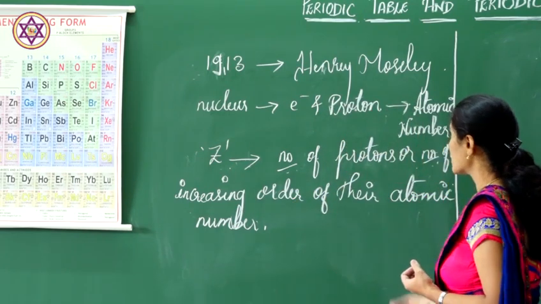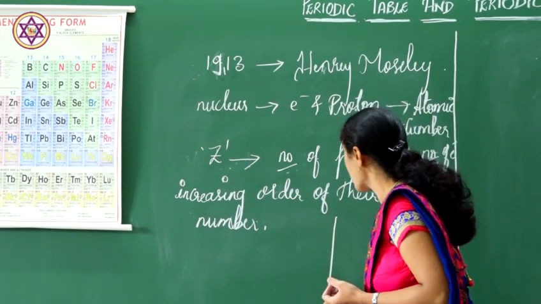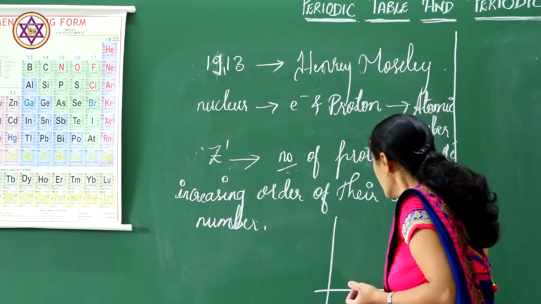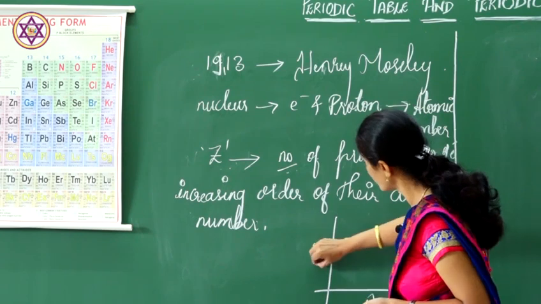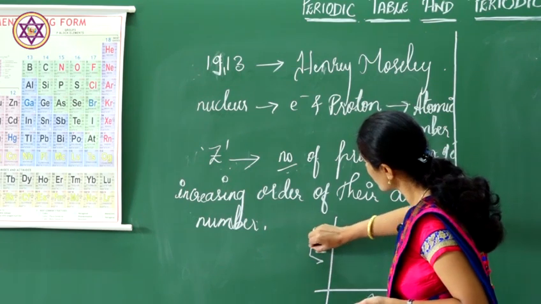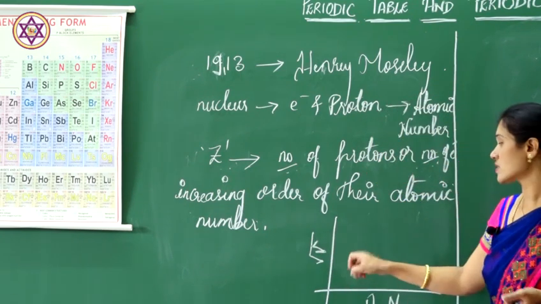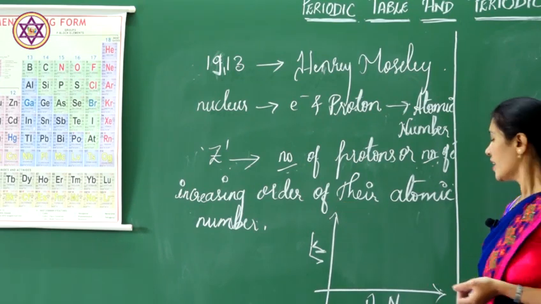Then Henry Moseley plotted a graph where atomic number was taken along the X axis and frequency was taken along the Y axis.